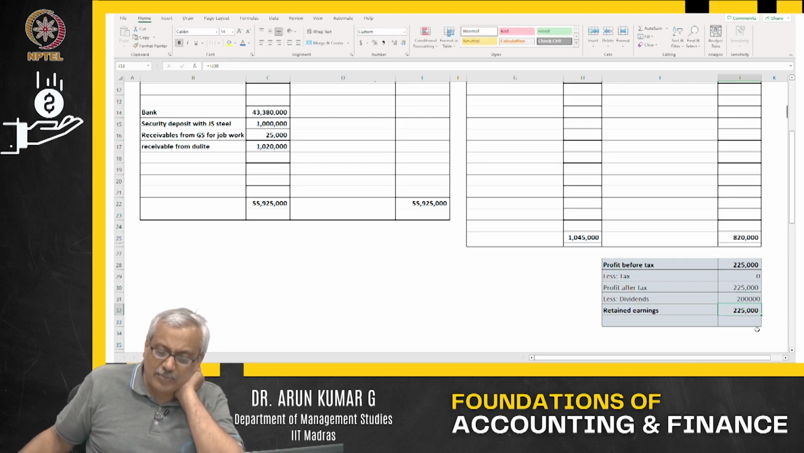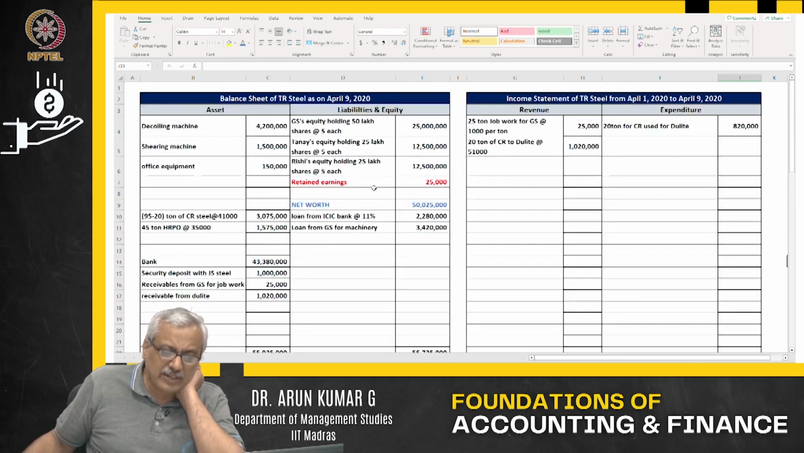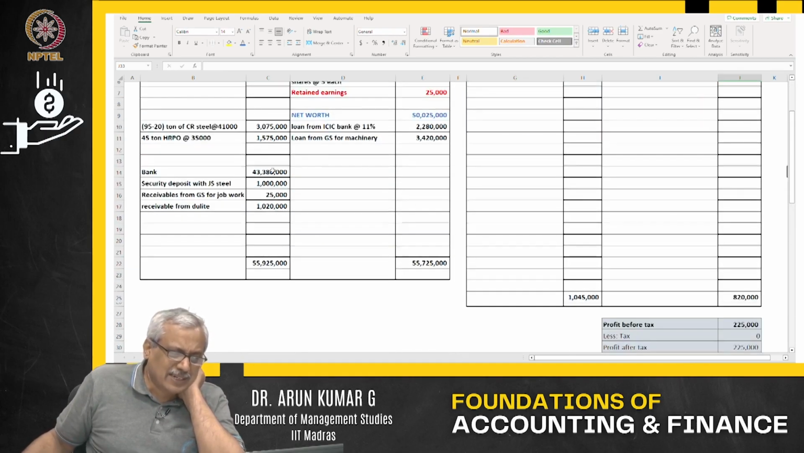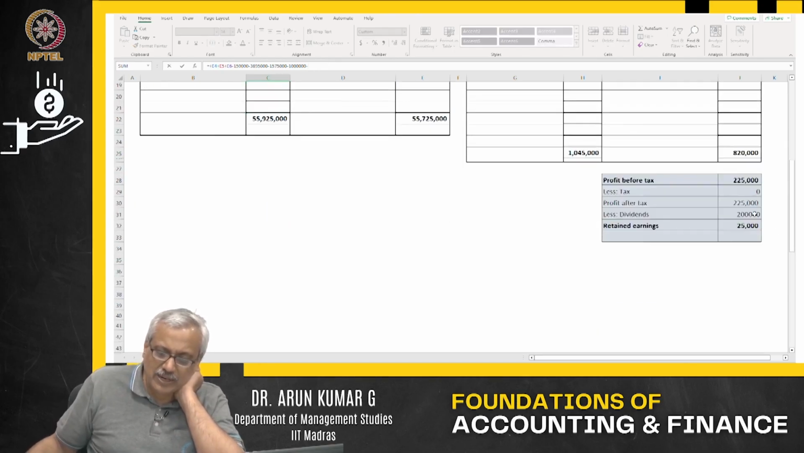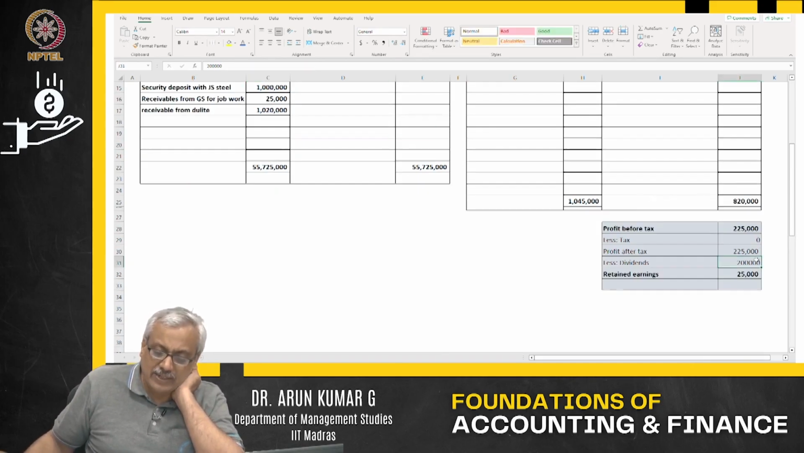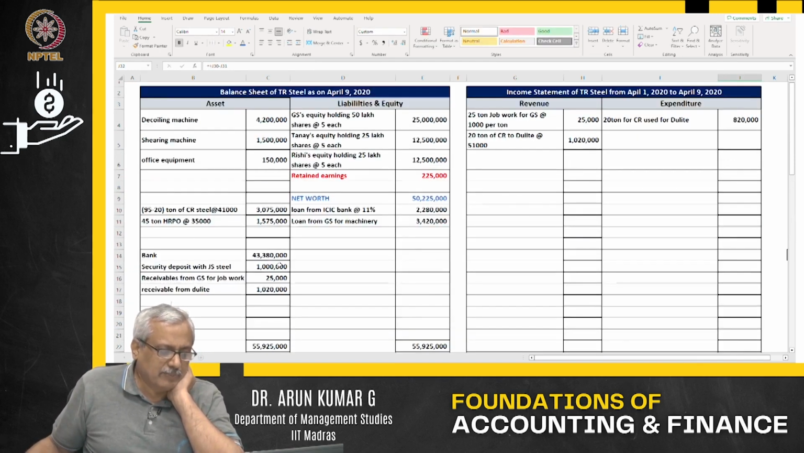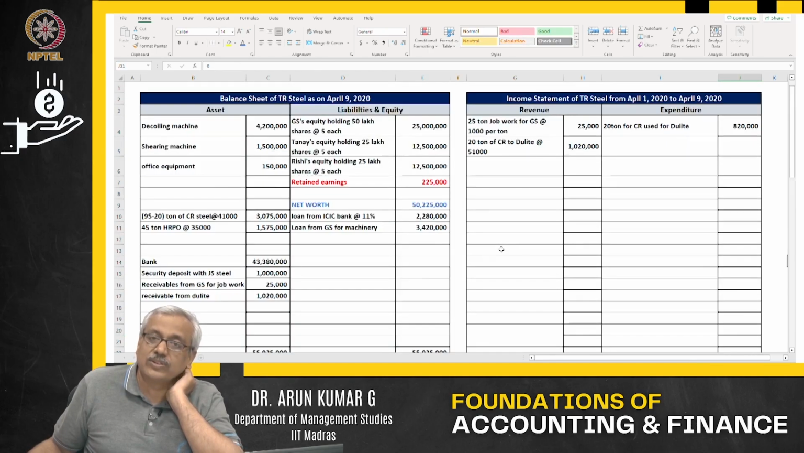What has happened in this particular case? My retained earnings is only 25,000. When I have given 200,000 as dividend, what happens to my bank balance? My bank balance will also go down to that extent if I give dividends. Because I am not giving dividends, my retained earnings is 225,000 and my bank balance will also not go down by so much. I said minus J31, but J31 in this particular case is 0, so it is 0. That's all.